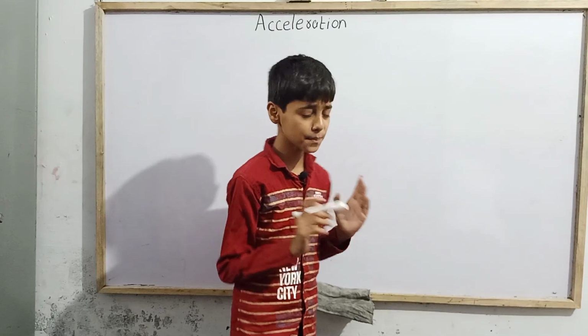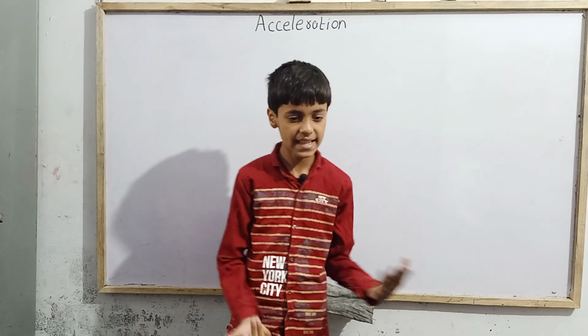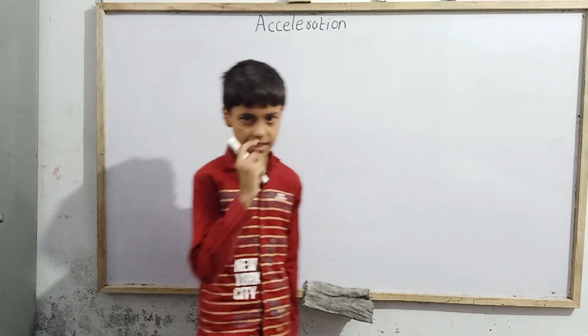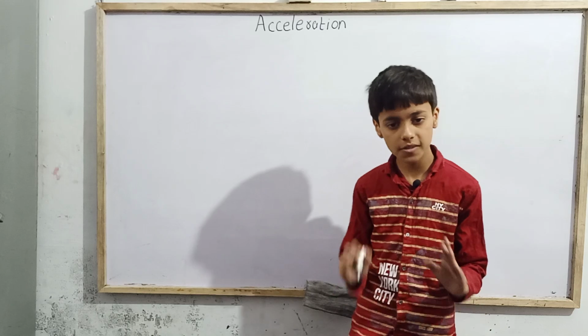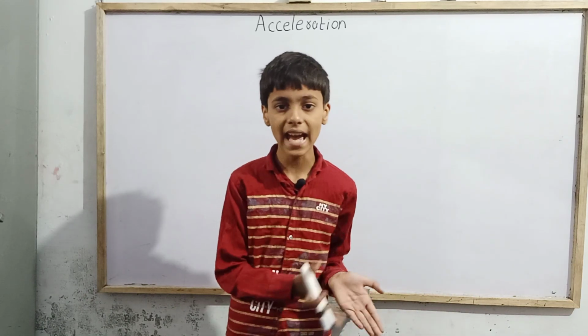So first of all, let me define acceleration to you. What actually is acceleration? We can define acceleration as the rate of change of velocity. Remember, it will always be velocity, it can't be speed. So the rate of change of velocity is called acceleration.